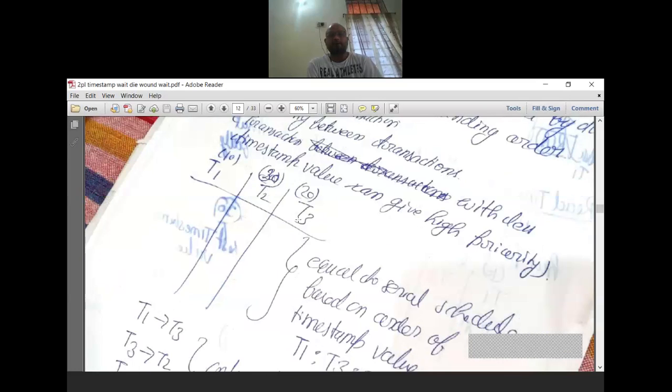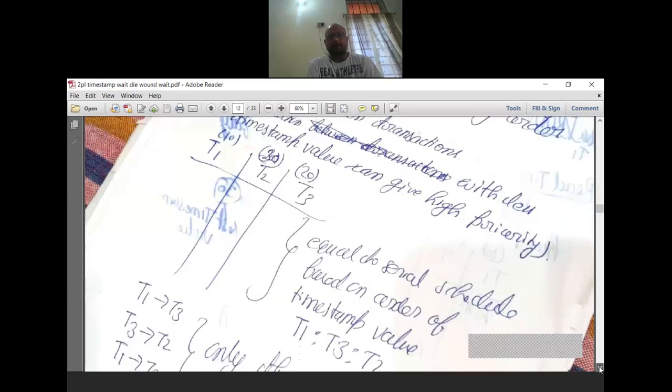That means suppose transaction T1 has timestamp 10, transaction T2 has timestamp 30, and transaction T3 has timestamp 20. Now you have to find out.